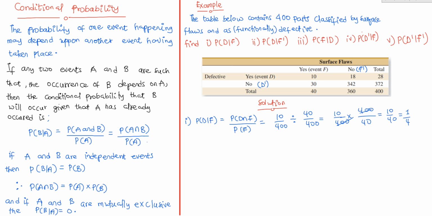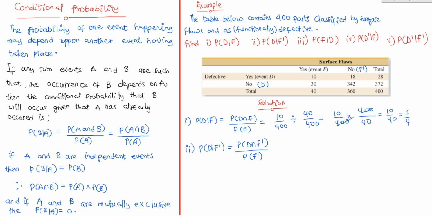So for II, we also have to find the probability of D given that F prime has already occurred. So the probability of choosing a defective part given that a part with no surface flaw has already been chosen. So that's going to be the probability of D intersection F prime divided by the probability of F prime. So now let's find the probability of D intersection F prime. So let's find parts that have no surface flaws but are defective. That will be this 18 here.